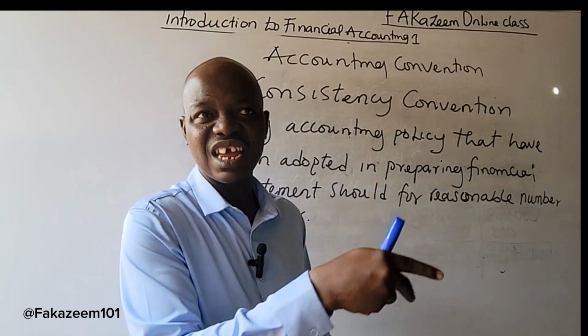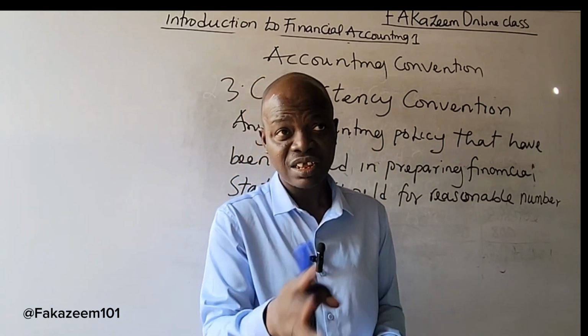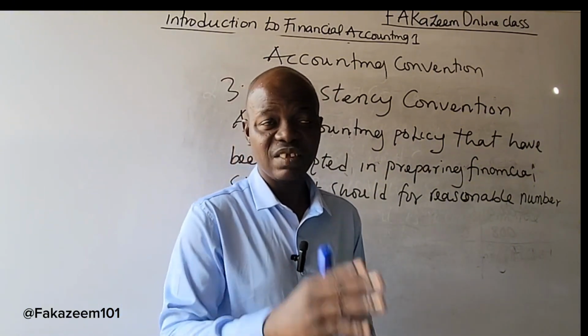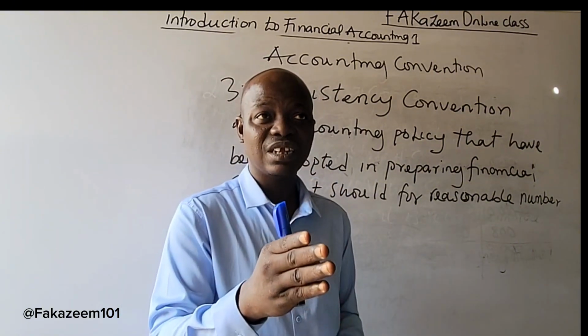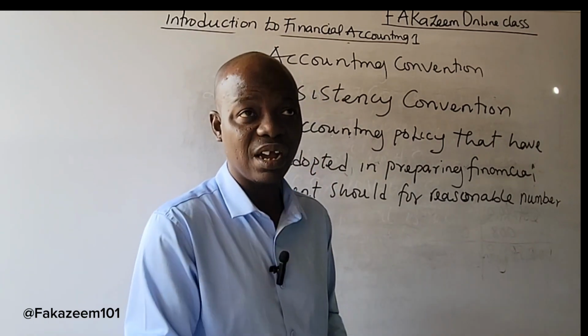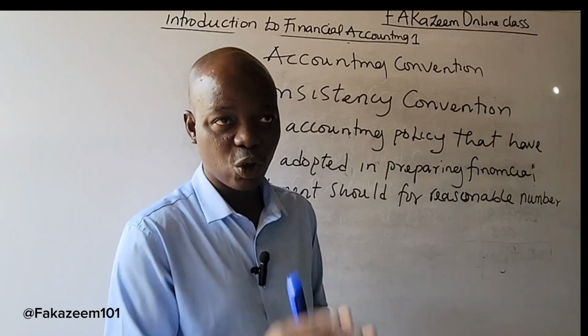This may create a signal to the shareholders that the accountant is trying to manipulate the financial statement to his own advantage. Based on consistency concept, if a particular method has been chosen, the method should be used for a reasonable number of years in line with Consistency Convention.